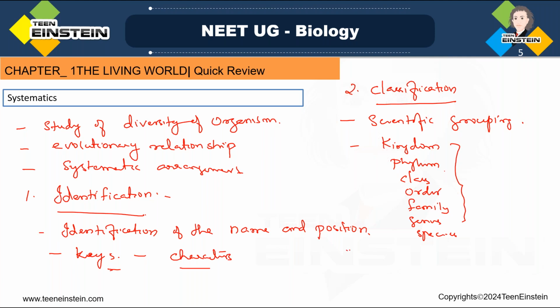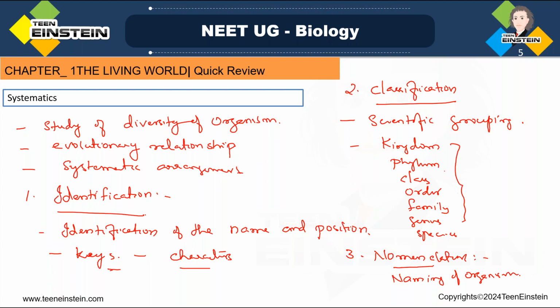Then the third one is nomenclature. Okay, this is the next step. We need to name the organism; we need to provide a scientific name for that organism. So we provide a distinct and proper name to that organism. In a scientific way, we need to name that organism.